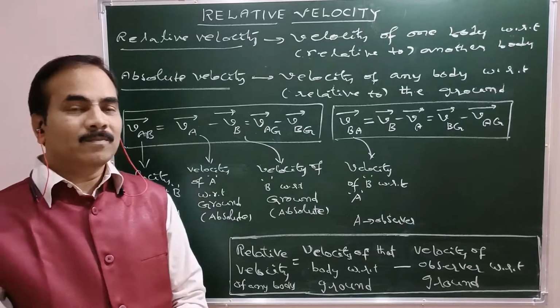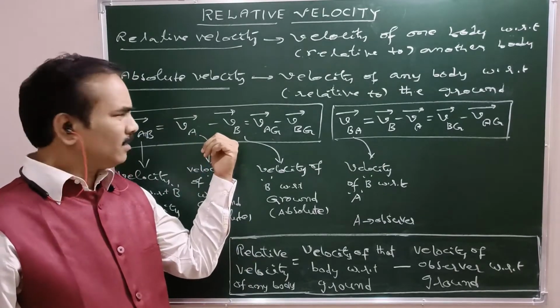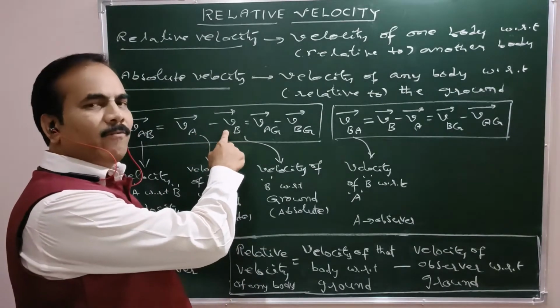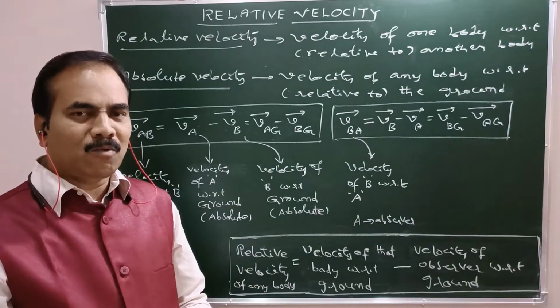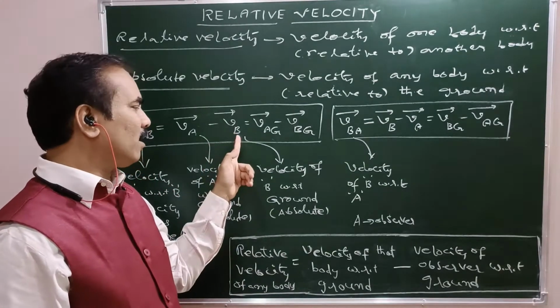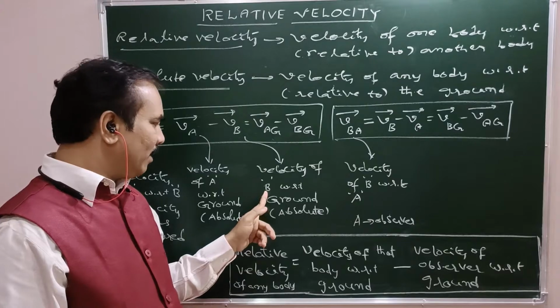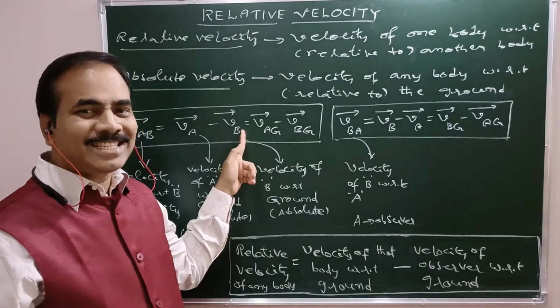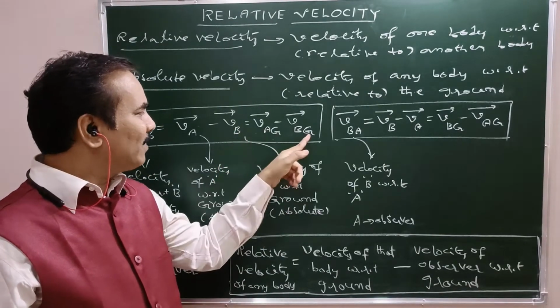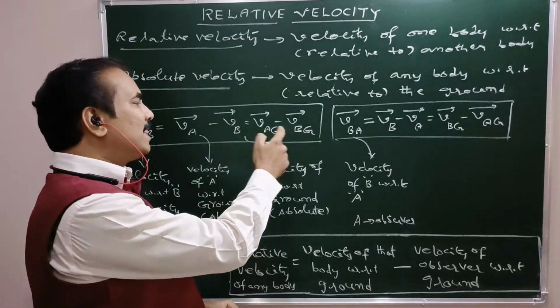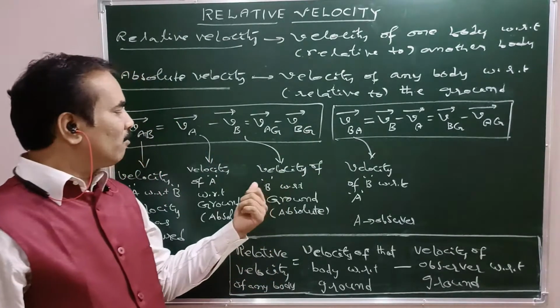So therefore it is absolute velocity, minus V_B. V_B means velocity of another body B. Velocity of body B with respect to whom? Nothing is there, so take it as granted with respect to ground. So V_B is nothing but V_BG, velocity of B with respect to ground.